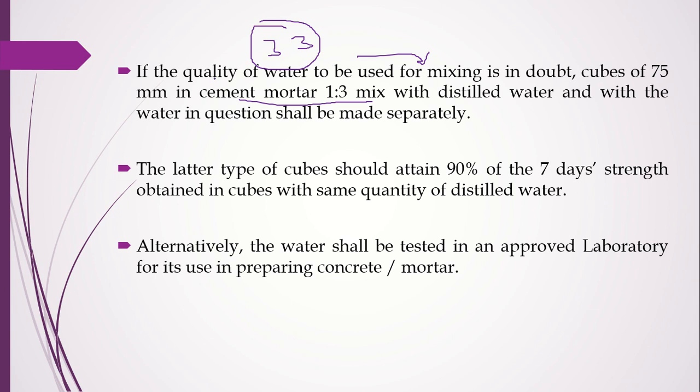We say that this water is good when you get at least 90% of the strength. What I'm trying to tell you is the average strength of these 3 cubes should be at least 90% of the average strength of the distilled water cubes.